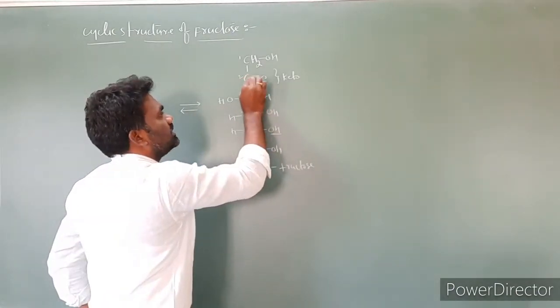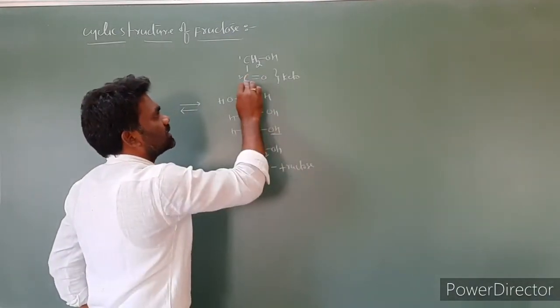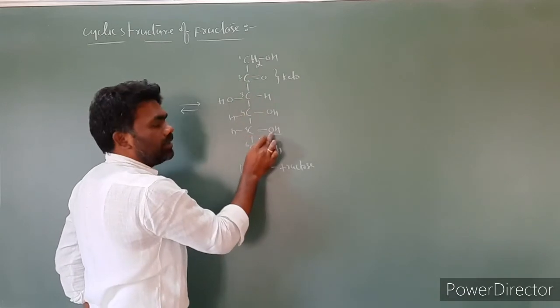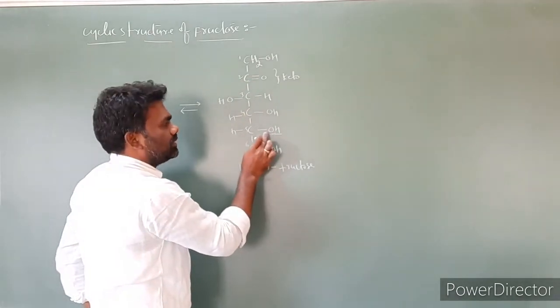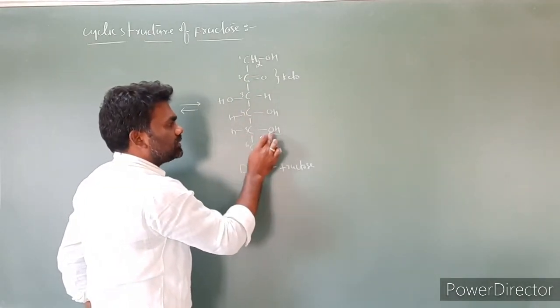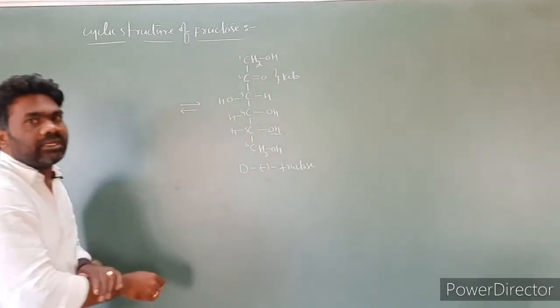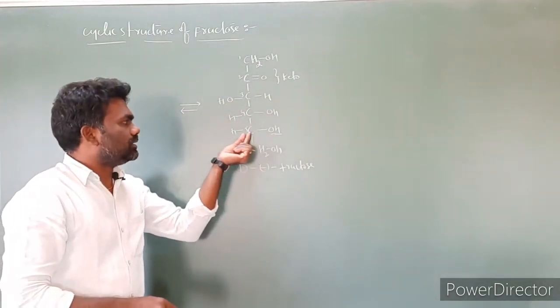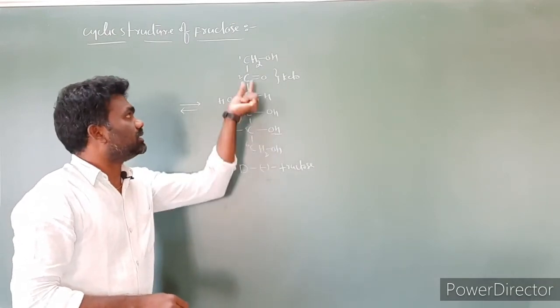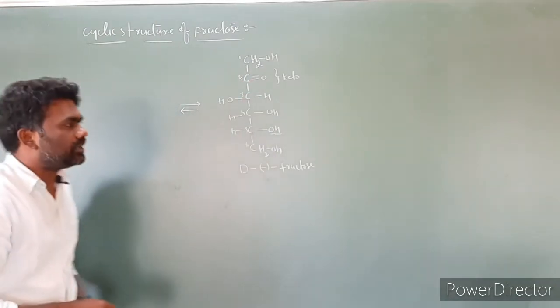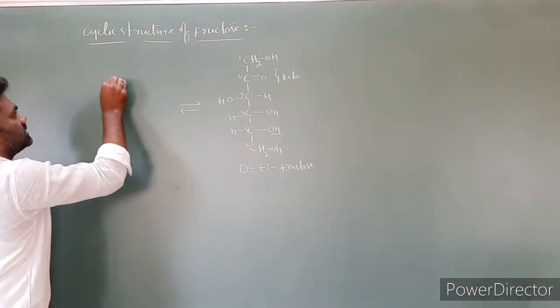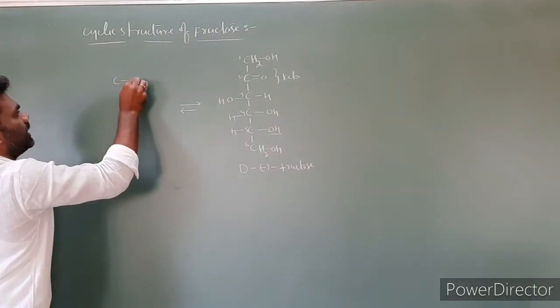The oxygen on the fifth carbon, this OH, and the second carbon are involved in the ring formation. We can write it. So C OH.